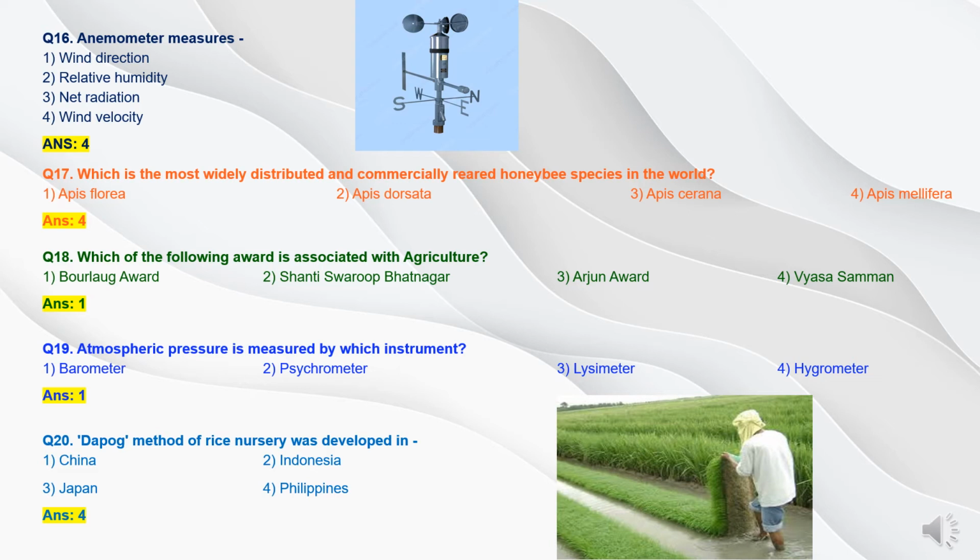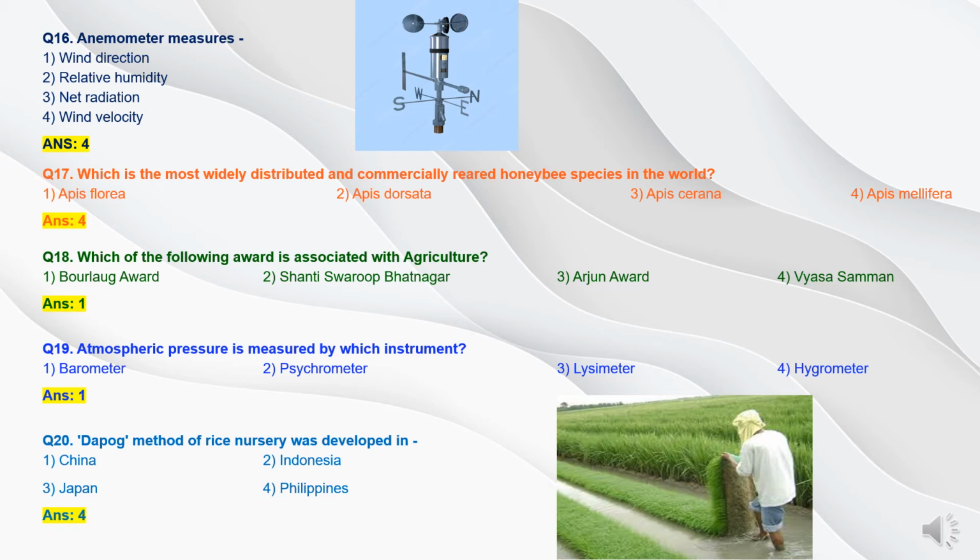Now question 18. Which of the following awards is associated with agriculture? Option 1 Borlaug Award, option 2 Shanti Swarup Bhatnagar Award, option 3 Arjun Award, option 4 Vyasa Samman. First we have to understand the different awards.